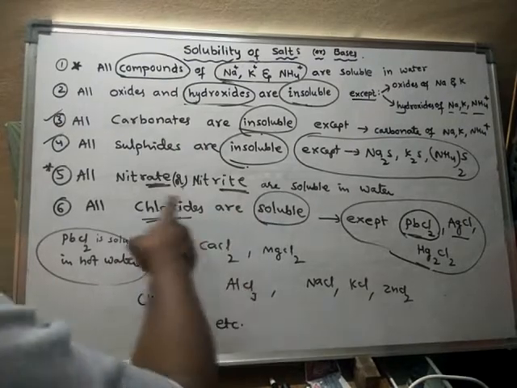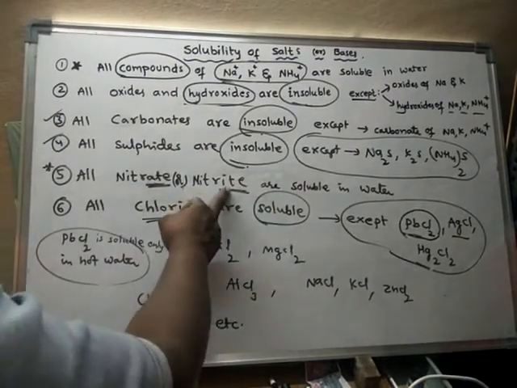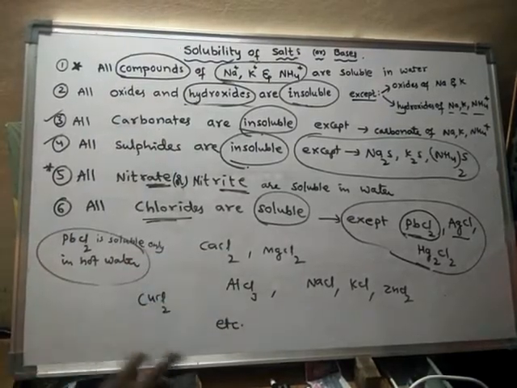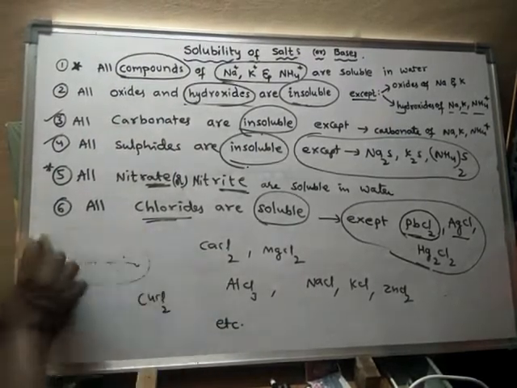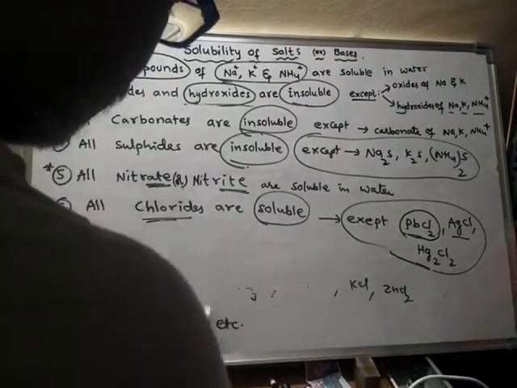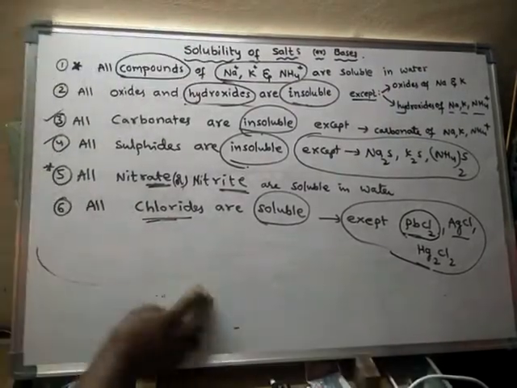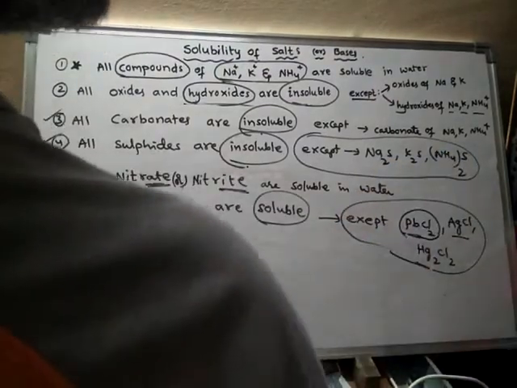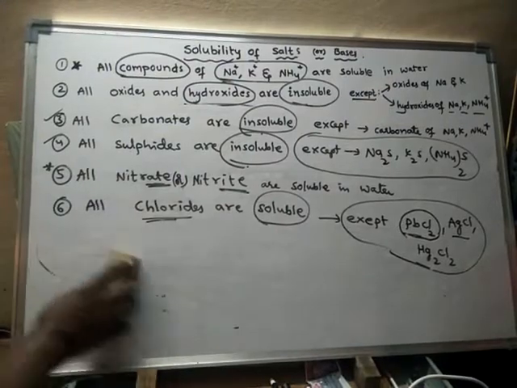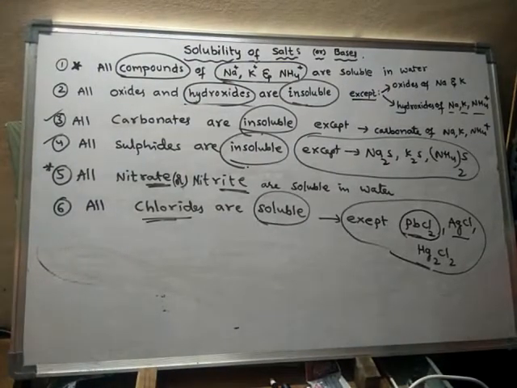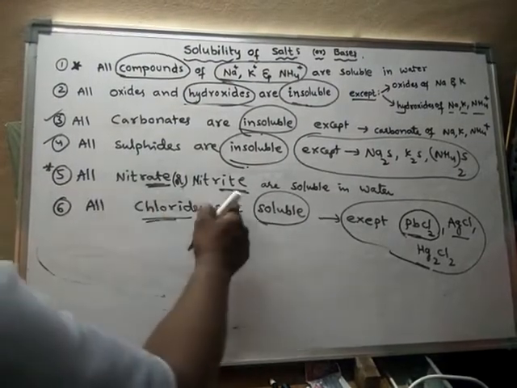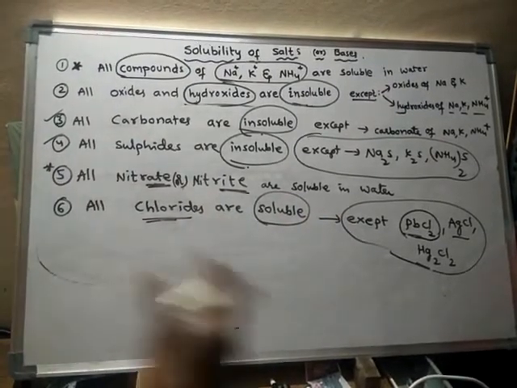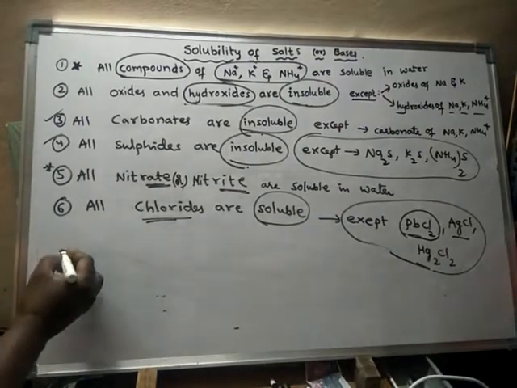So before that we have mentioned nitrate salts, sulfide salts, carbonate salts. These are different types of salts. These are chloride salts, and these are some of the sulfide salts. For nitrate and nitrite salts, there is no exception. All nitrates and all nitrites are soluble in water.